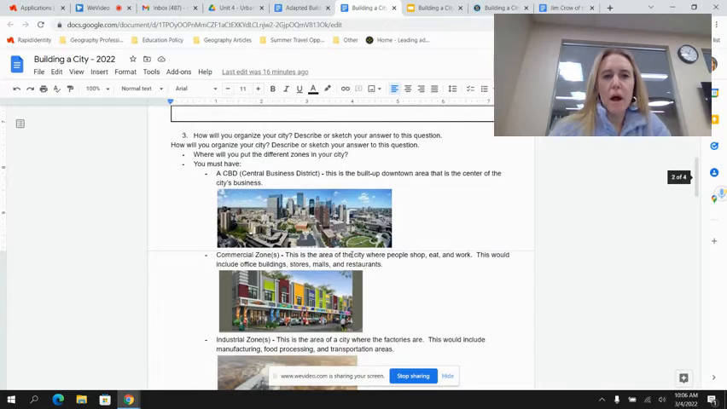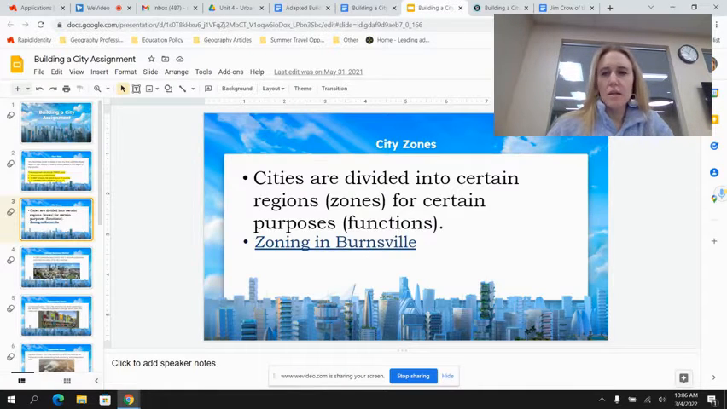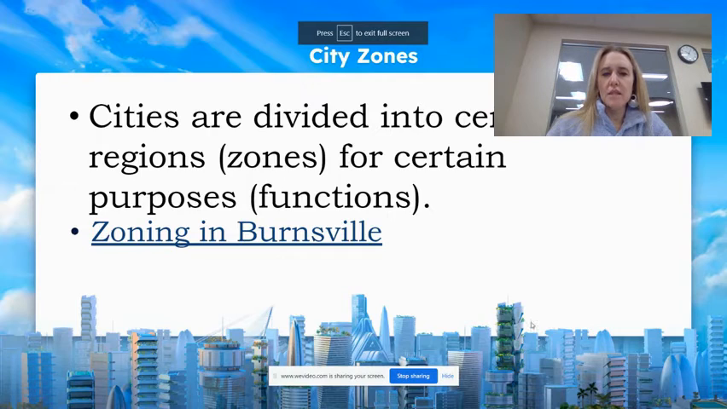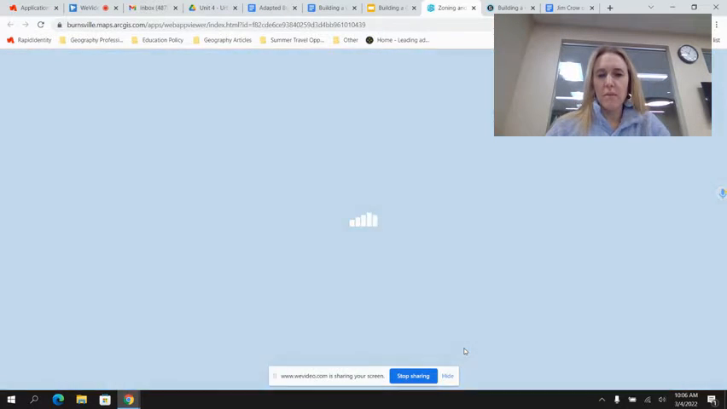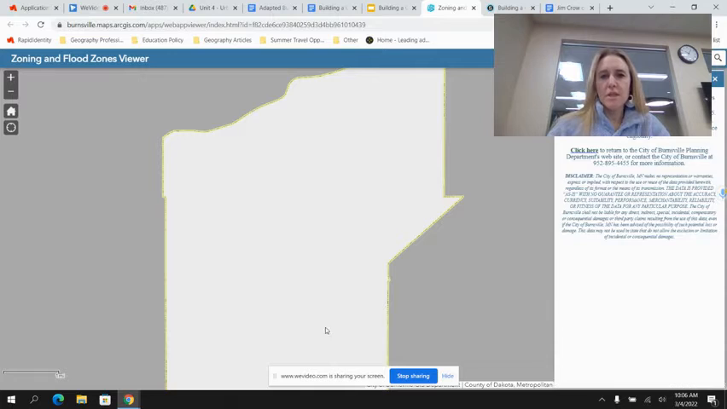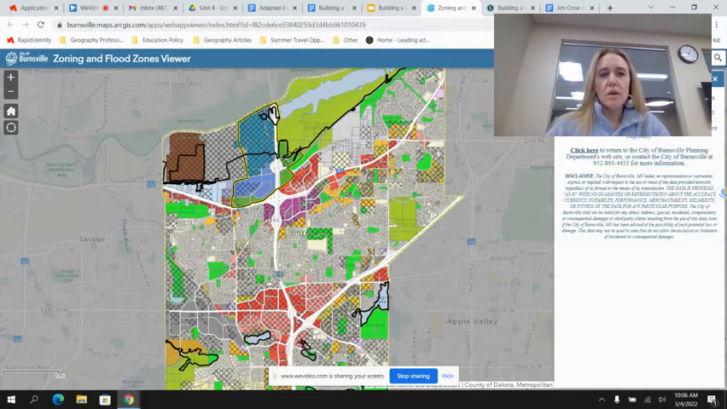Then you're going to think a little bit about how you're going to organize your city. Generally, cities have different zones. So I'm going to talk a little bit about this here. In a city, you oftentimes find regions or zones of a city that are meant for different types of land use. So this is a zoning map. It's really complicated, so I'm not going to be asking you to create a map this complicated, but this is a zoning map of Burnsville. What you're seeing here is different land use in Burnsville. Here's 35W, here's Highway 13.